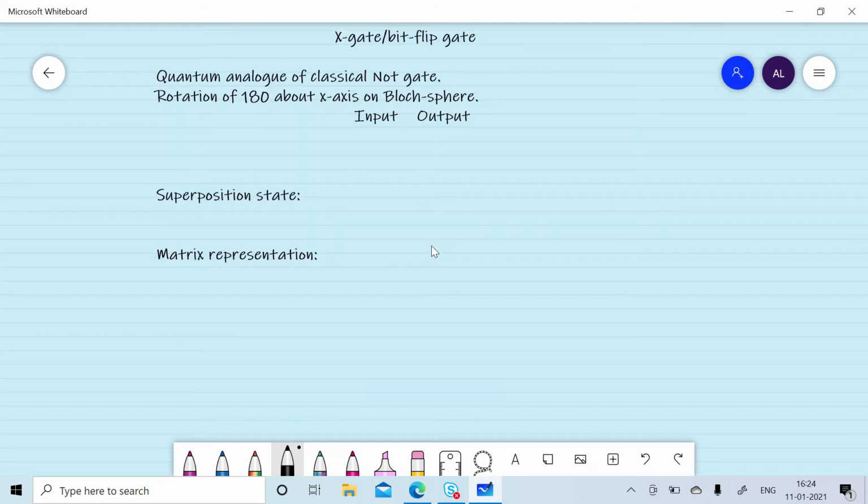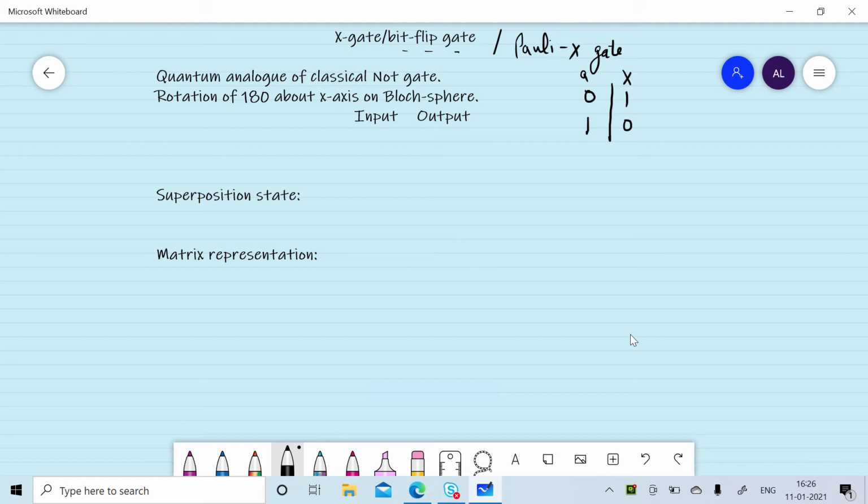X gate is also known as bit flip gate or Pauli X gate. It is analogous to classical NOT gate. In classical NOT gate, if we consider 0 bit as input, we will get 1 as the output. If we take 1 as the input, we will get 0 as the output.